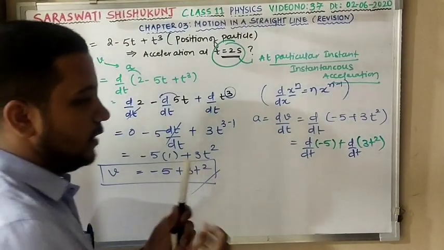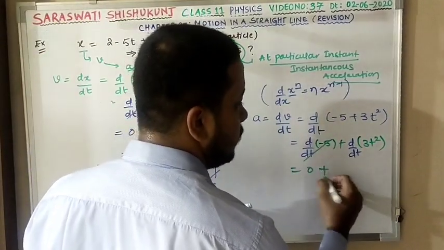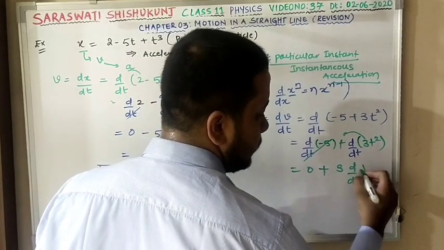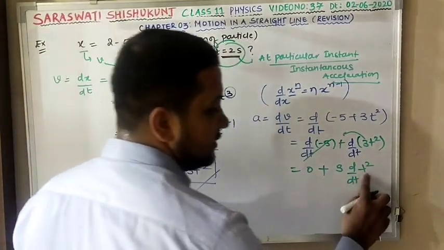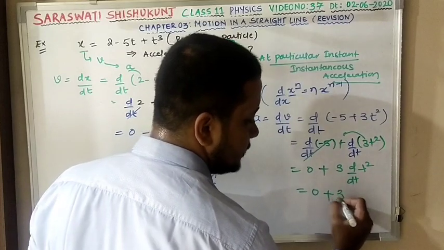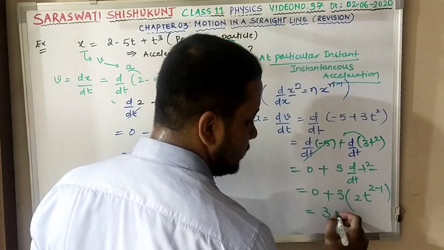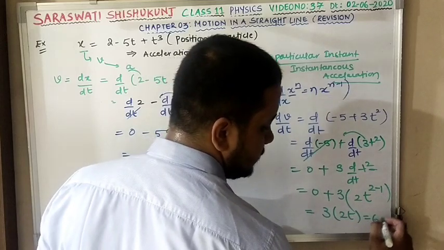Is this clear? So next step, constant is 0. This 3 will come out. d by dt of t square. Now see this x raised to n again. So 0 plus 3 as such. This n I will copy and I will reduce by 1. So my answer is 3 into 2t. So my answer is 6t.